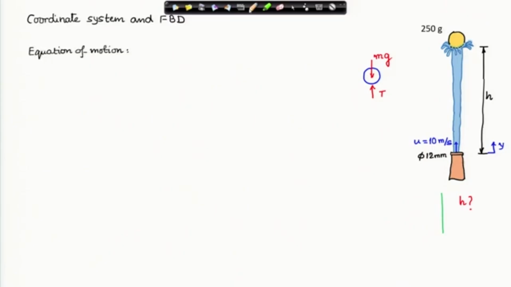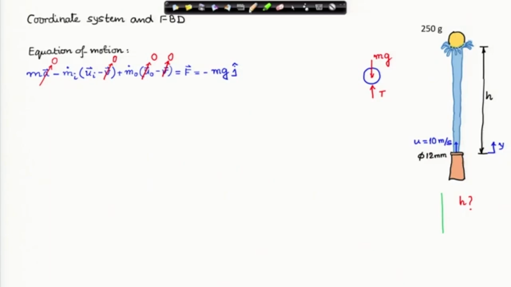The equation of motion we have just now derived, the master equation, I have written out, and then I have struck off the terms which are 0. Mass times acceleration: the ball is not accelerating, it is held steady. Therefore, acceleration of the ball is 0, and the first term drops out. In the second term, the velocity v is the velocity of the system, which is our ball, which is 0. Therefore, that term drops out.